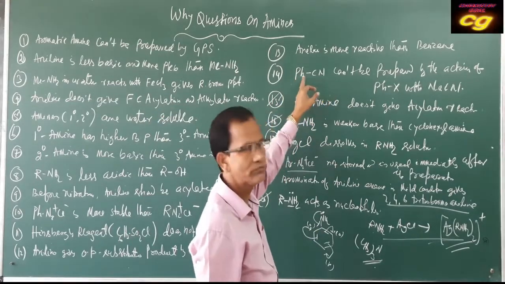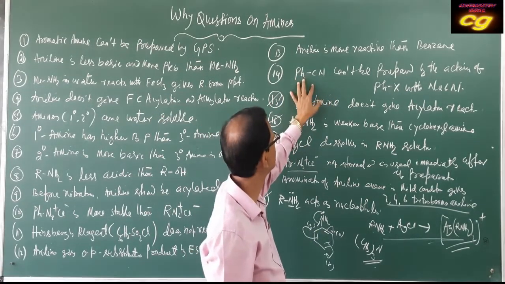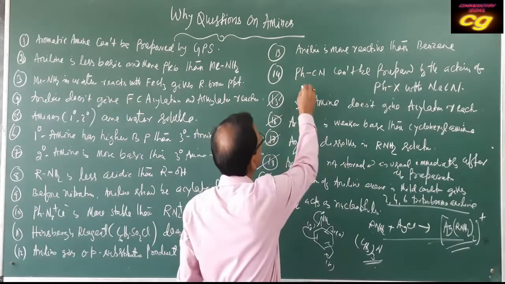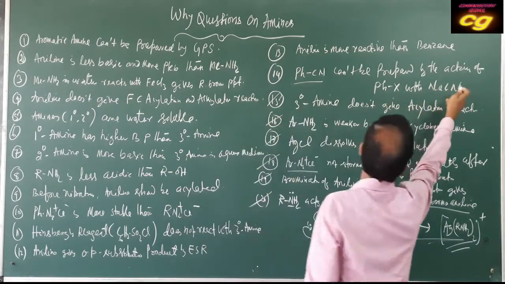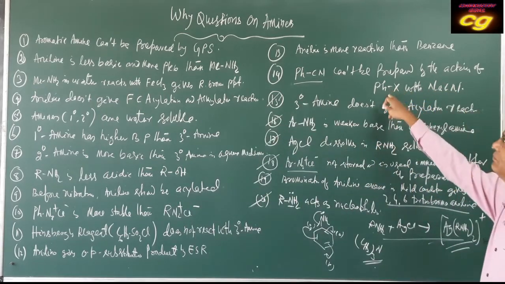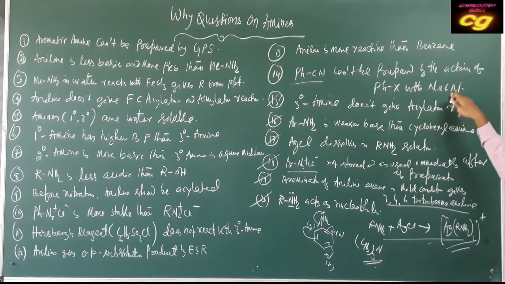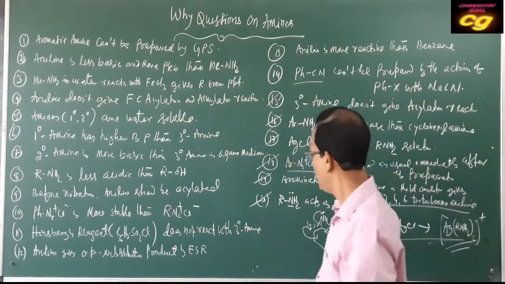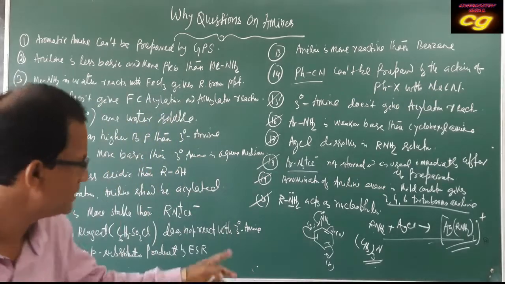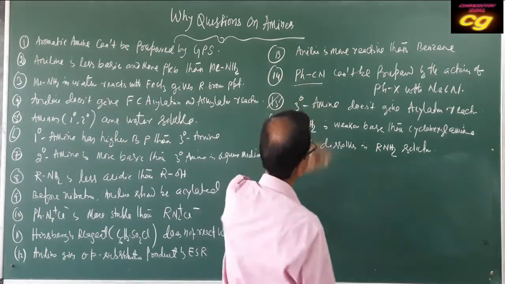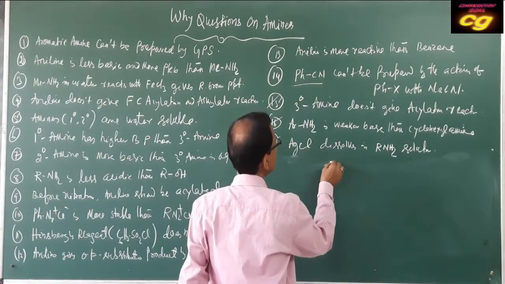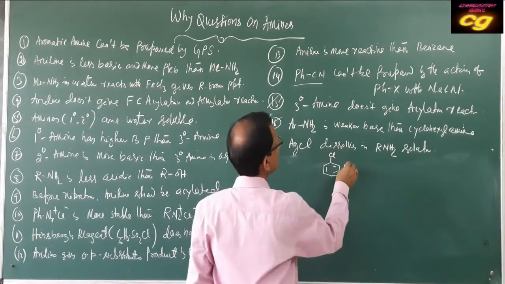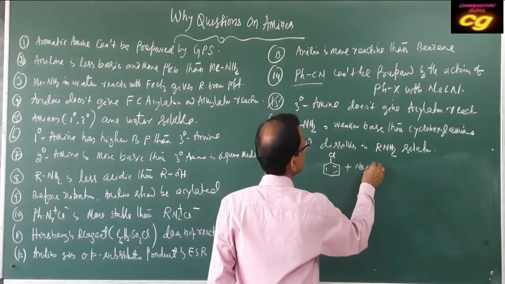Phenyl cyanide, that is, benzonitrile, cannot be prepared by the action of a haloarene with sodium cyanide. Why is the reaction not taking place? Here, chlorobenzene, if you draw the structure, does not react with sodium cyanide.